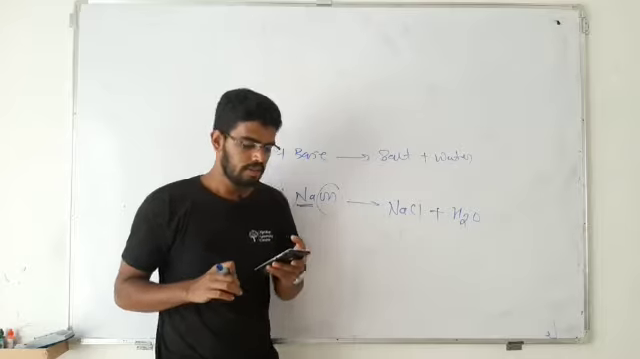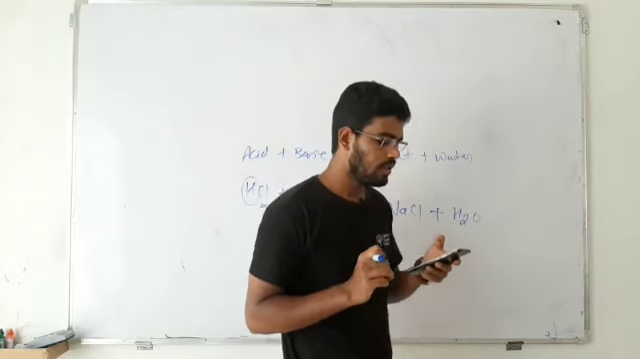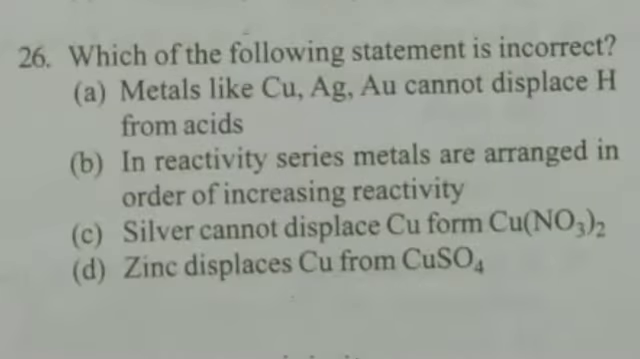Okay, so next question, that is 26. Which of the following statements is incorrect? Okay, take a look at the following statements. Metals like copper, Ag, Au cannot displace H from acids. Option B, in the reactivity series metals are arranged in order of increasing reactivity. You can go through the other options. Okay, and to answer this question, we need to take help of activity series, right?